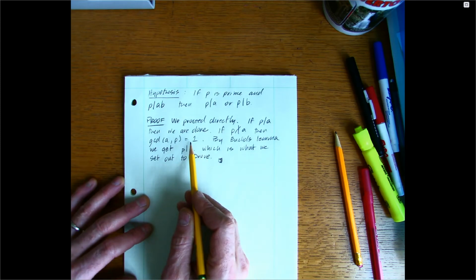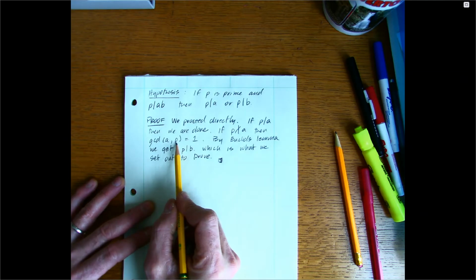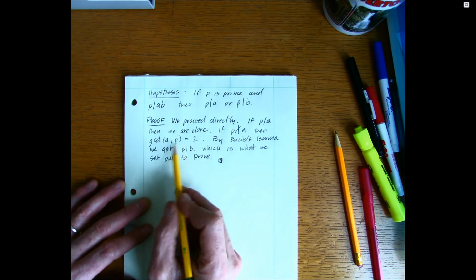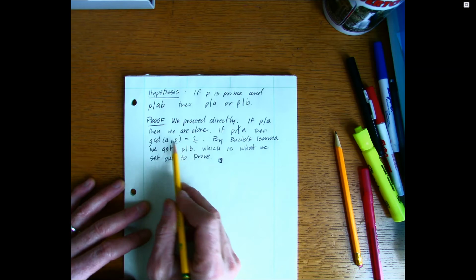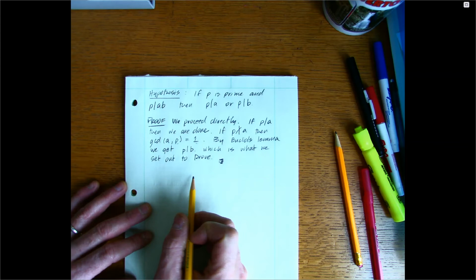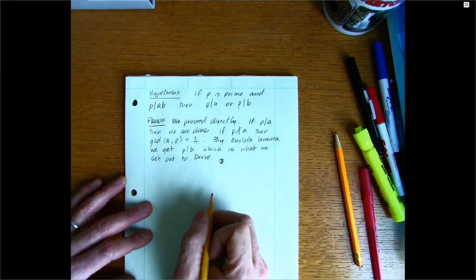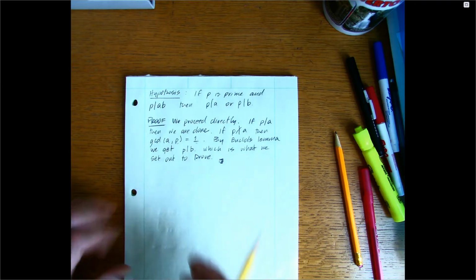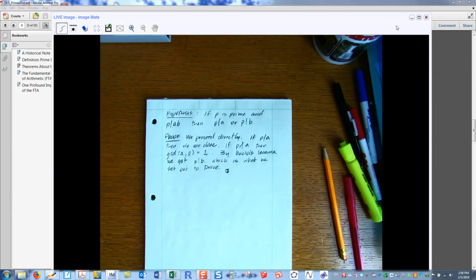So if it doesn't divide a, then the GCD has to be 1. And the reason that's true is because of the definition of prime number, right? The only two things that divide p are p itself and 1. So the GCD of a and p can be only one of two things. It can either be 1 or it can be p itself, right? Because the divisor has to divide both p and a, and if it divides p, it's either 1 or p. And then Euclid's lemma immediately provides us with this result. So this is one of these places where, in my opinion, this is just a re-expression of Euclid's lemma in light of primality. So quick and easy proof. Let's go ahead and go back and talk about some other.